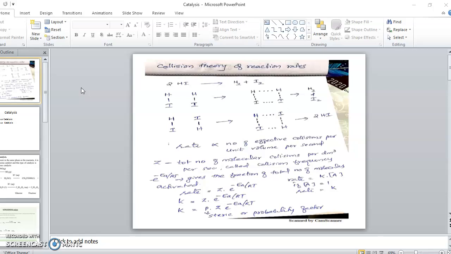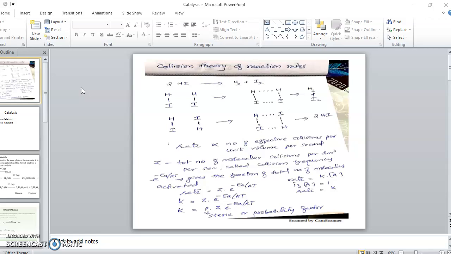The first one, according to collision theory, the reactant molecules must collide with each other. But not all collisions lead to the product. Molecules must collide, but all the collisions do not lead to products.